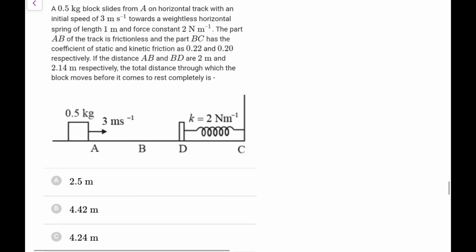Next, a half kg block slides from A on a horizontal track with initial speed 3 towards a weightless frictionless spring of length 1, force constant 2. Part AB frictionless, BC has static and kinetic coefficient of friction 0.2, 0.22. If the distances AB and BD are 2 and 2.14 respectively, the total distance through which the block moves before it comes to rest. Again, this is a very common question and I have done it in the NTA test before. So I am not going to completely solve it. I know the answer is 4.24 here.